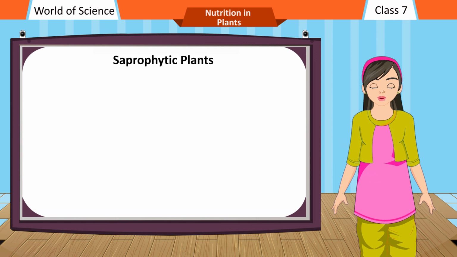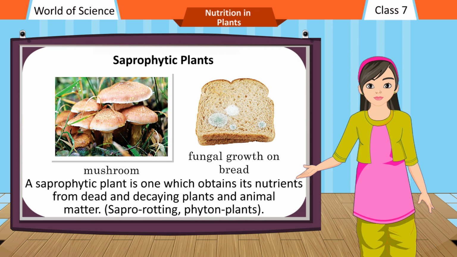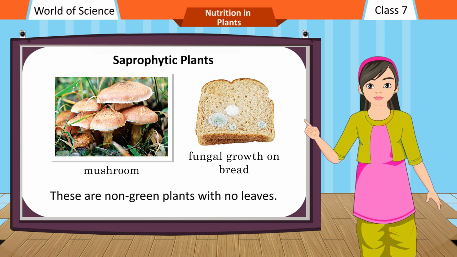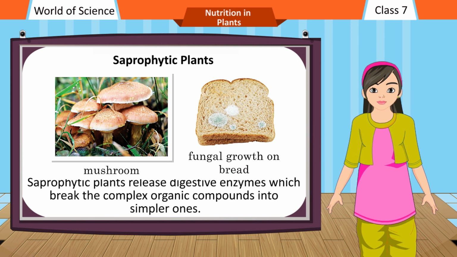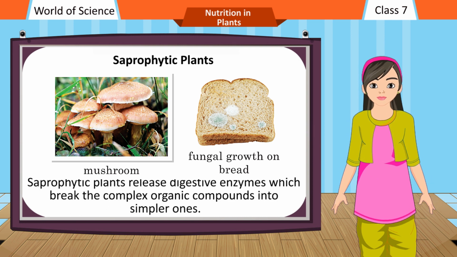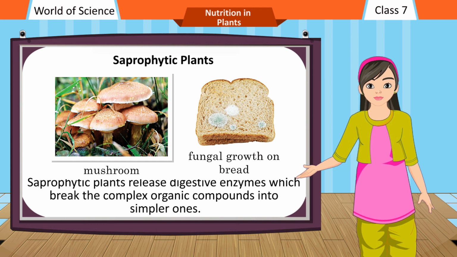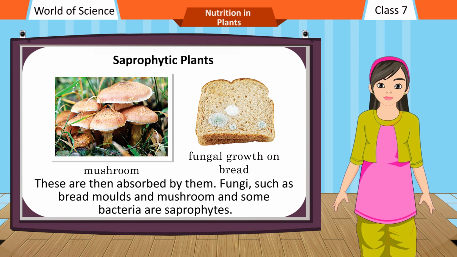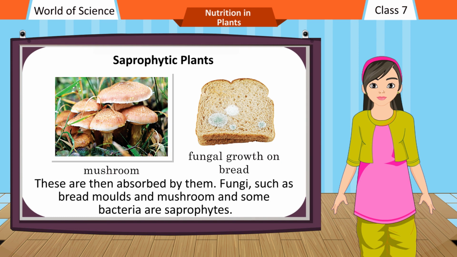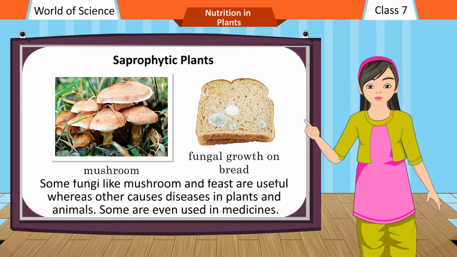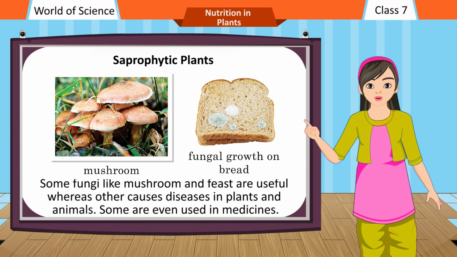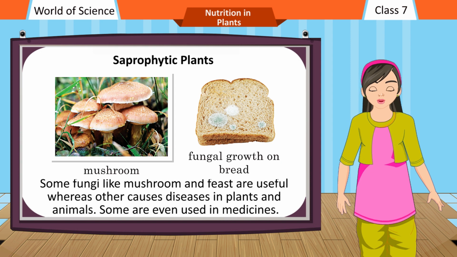Saprophytic plants. A saprophytic plant is one which obtains its nutrients from dead and decaying plant and animal matter. These are non-green plants with no leaves. Saprophytic plants release digestive enzymes which break the complex organic compounds into simpler ones. These are then absorbed by them. Fungi, such as bread molds and mushroom, and some bacteria are saprophytes. Some fungi like mushroom and yeast are useful whereas others cause diseases in plants and animals. Some are even used in medicines.